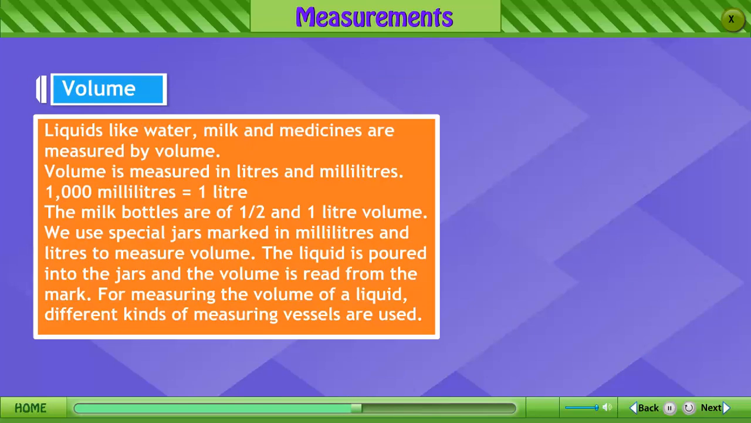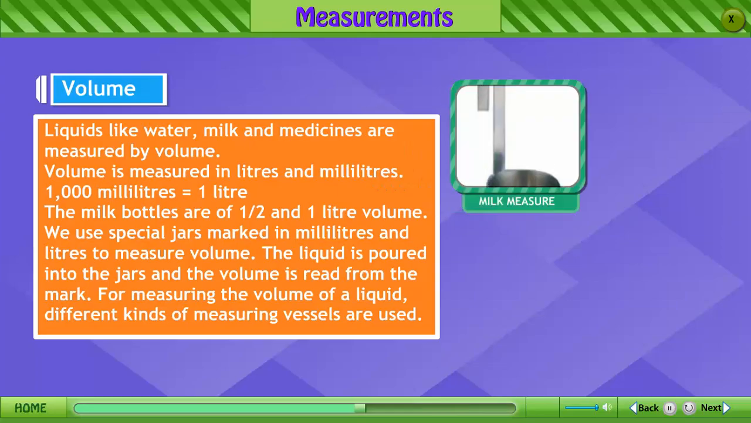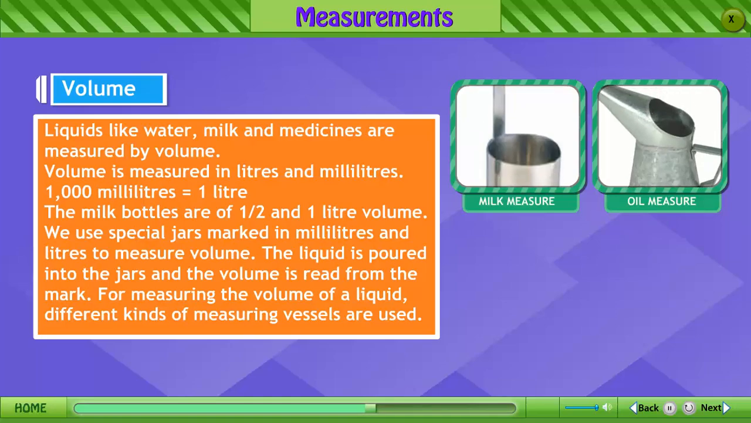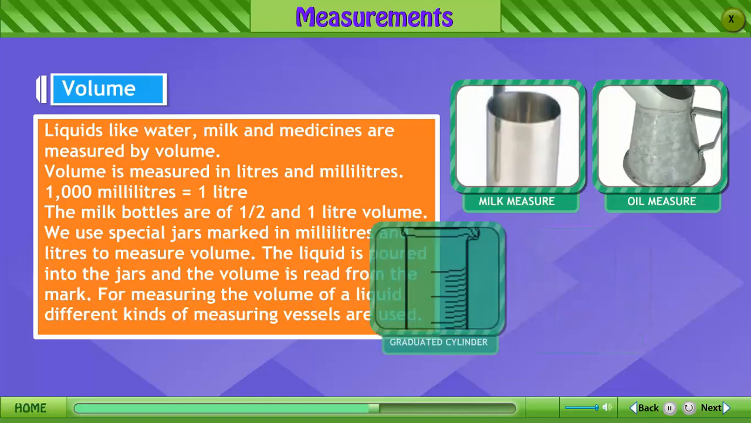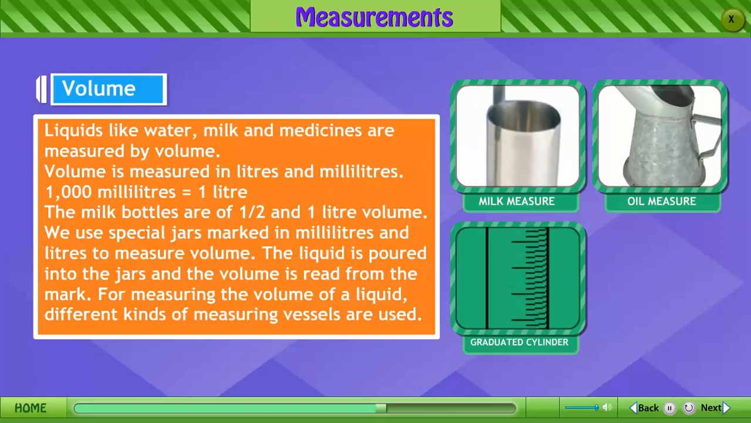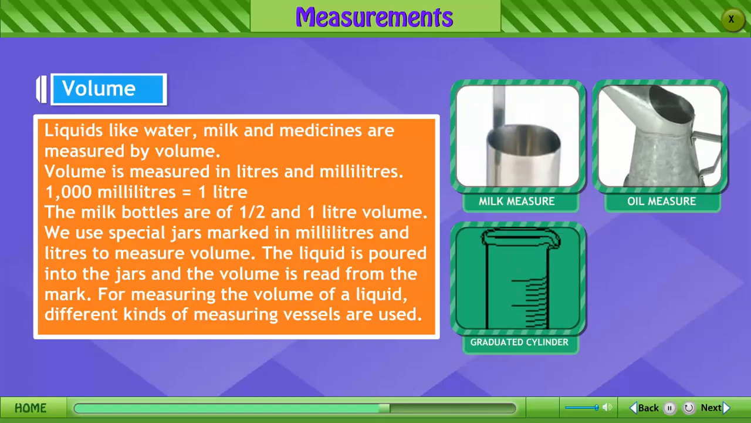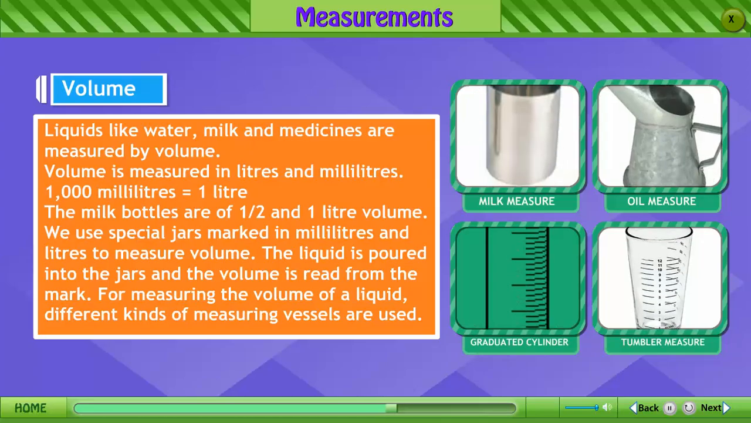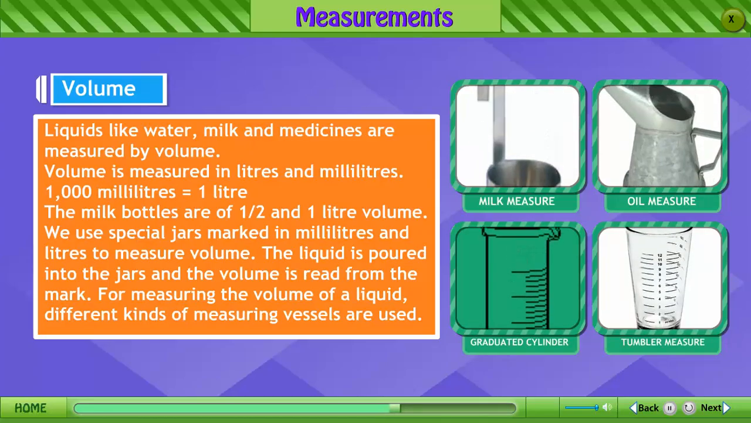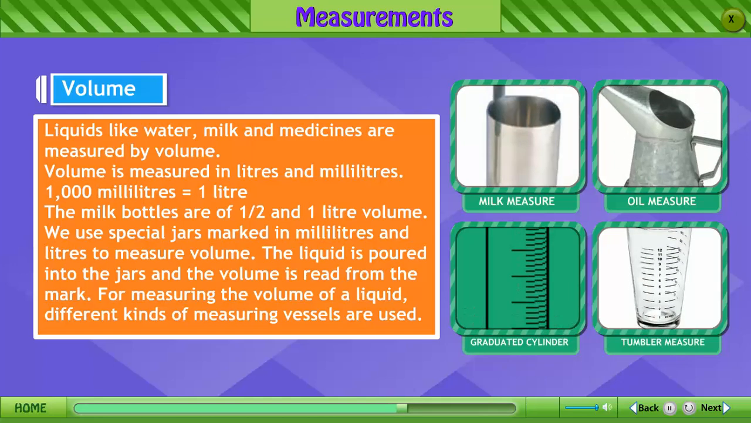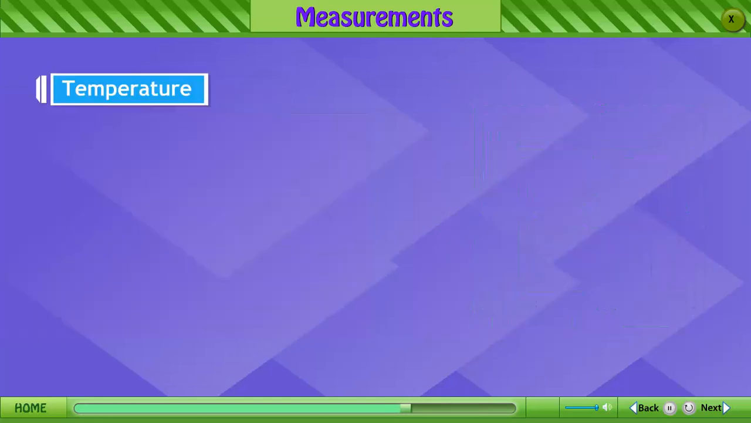Volume. Liquids like water, milk and medicine are measured by volume. Volume is measured in liters and milliliters. 1000 milliliters is equal to 1 liter. The milk bottles are of 1/2 and 1 liter volume. We use special jars marked in milliliters and liters to measure volume. The liquid is poured into the jars and the volume is read from the mark. For measuring the volume of a liquid, different kinds of measuring vessels are used.